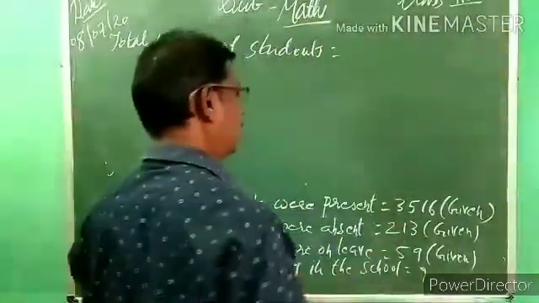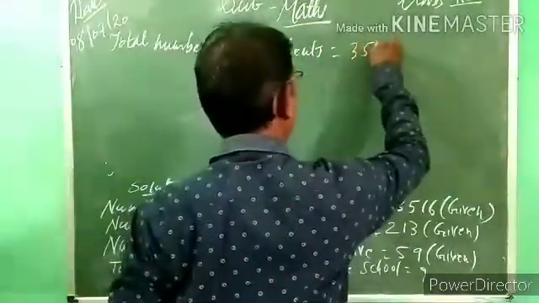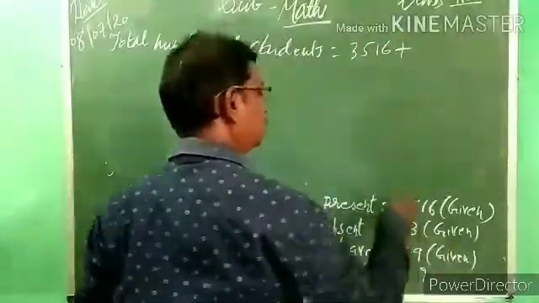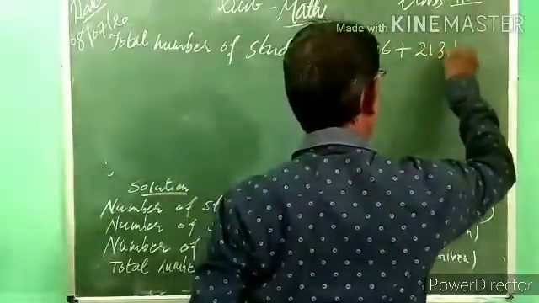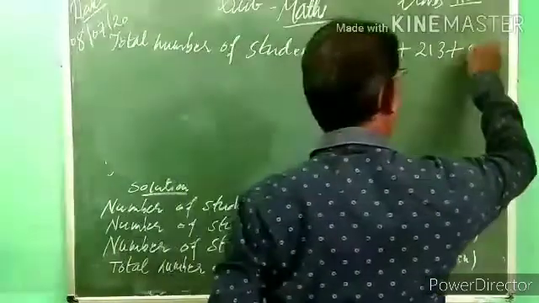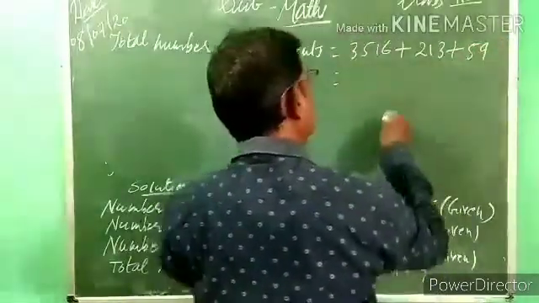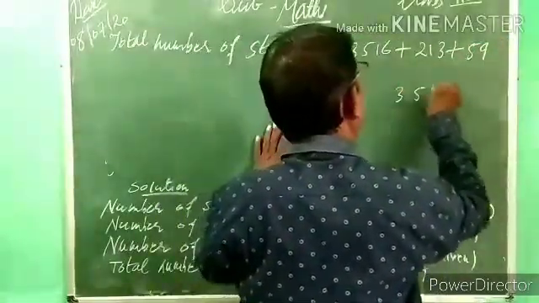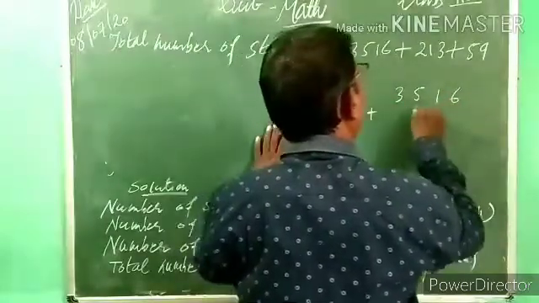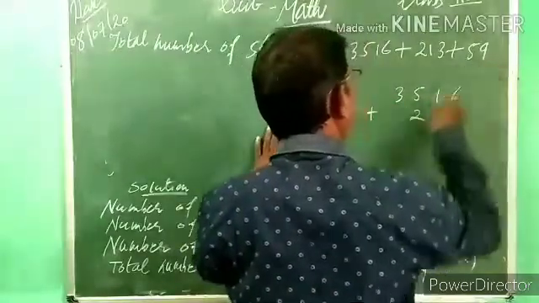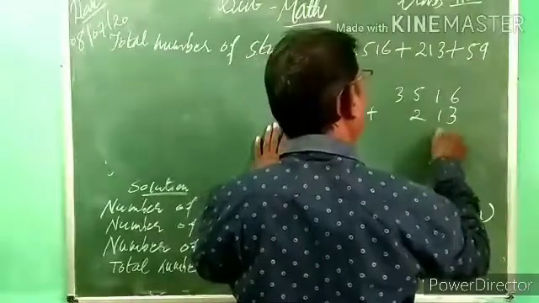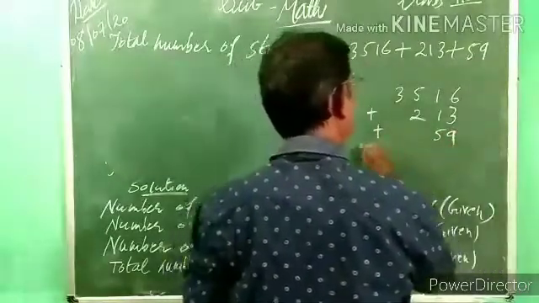The addition of these three numbers: 3516 plus 213 plus 59. So do the addition of three numbers.